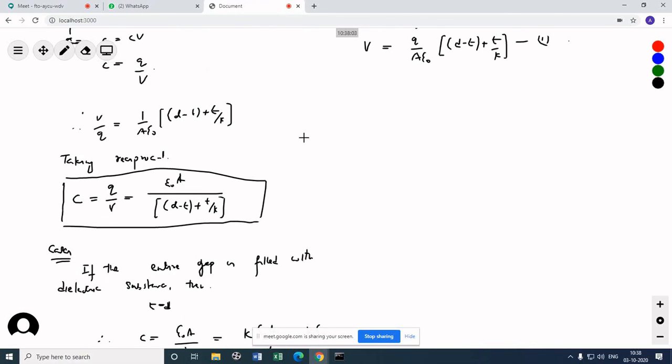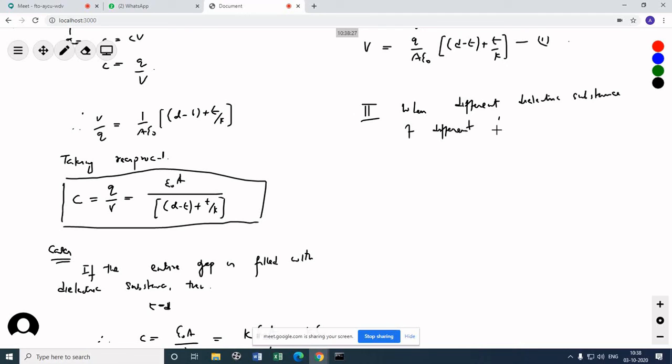Second case, case 2, when different dielectric substances of different thickness are inserted between the plates.